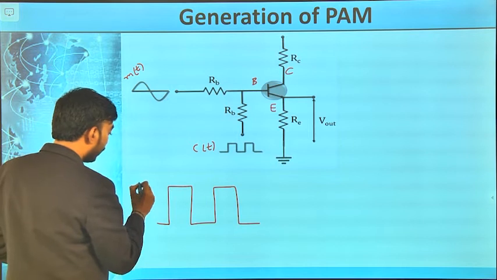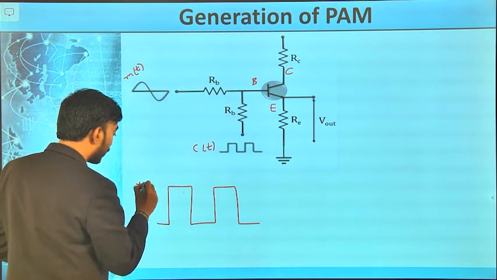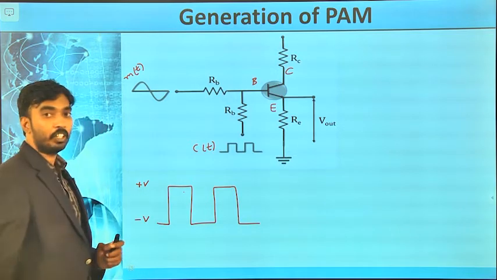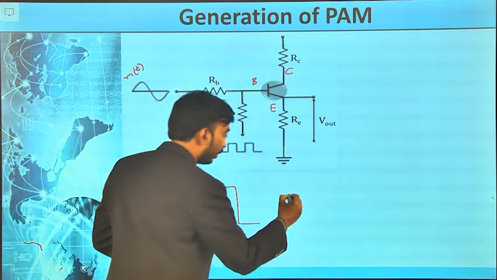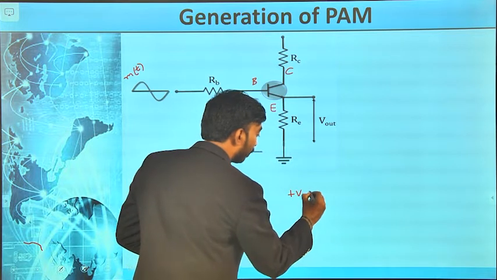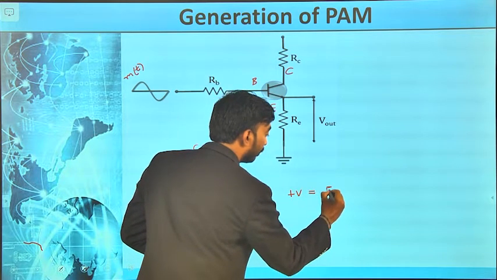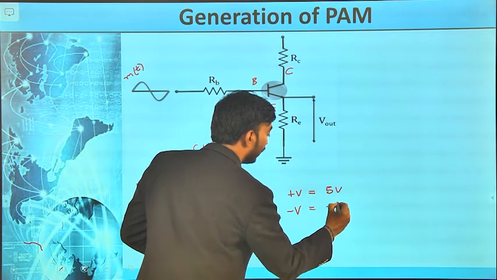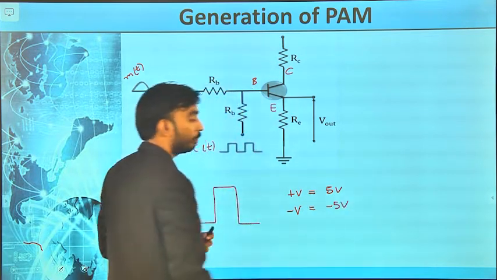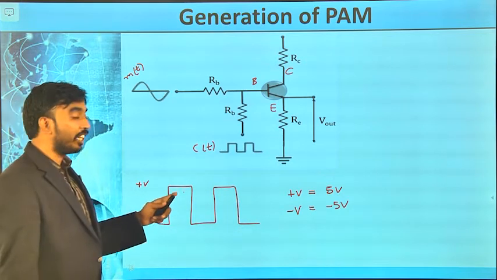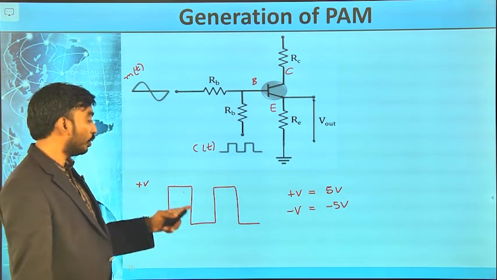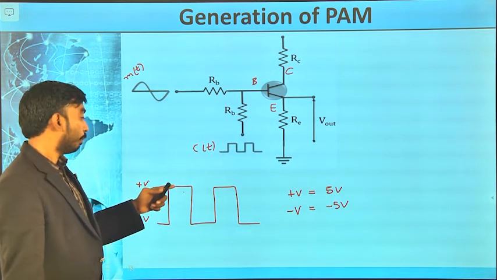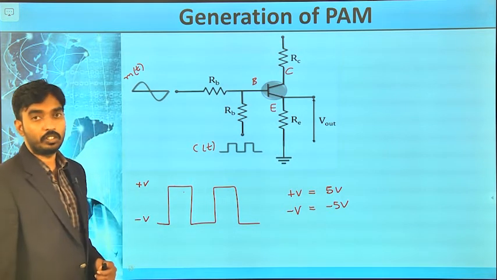This peak I am representing with plus V and the bottom one minus V. Plus V is 5 volts, minus V is minus 5 volts. That means the pulse is varying from plus 5 volts to minus 5 volts.